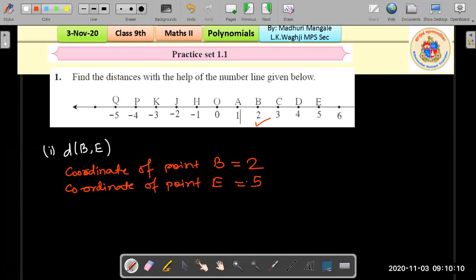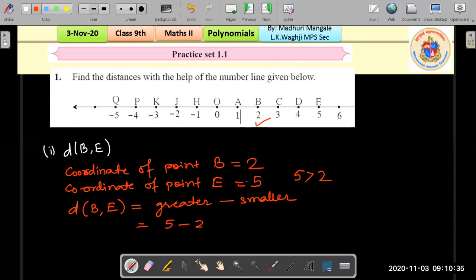And how do we find the distance? We are going to subtract the smaller from the greater. So comparing, we see 5 is greater than 2, right? So the distance between the points B and E is equal to 5 minus 2, the greater minus the smaller. The greater number is 5 and the smaller is 2.